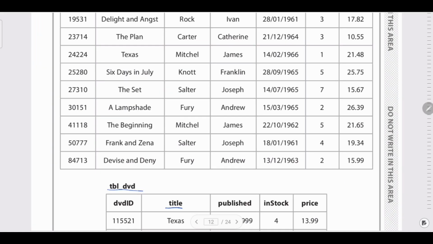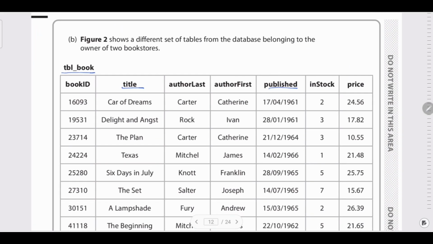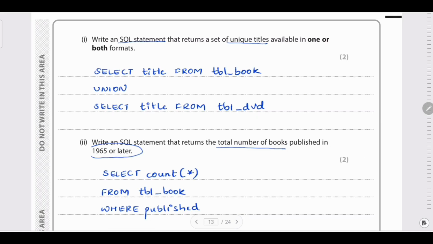So let us check here. The name of the field is published. Let us write it the same way. WHERE published must be greater than or equal to 1965, 01 01. Let us check it from the January counted. So this will give you the total number of books published.